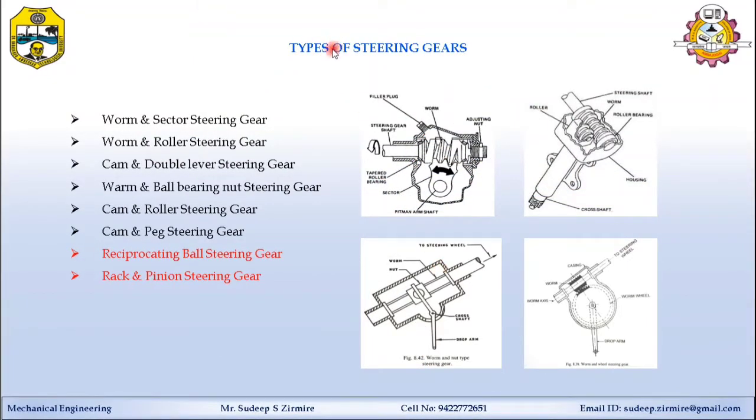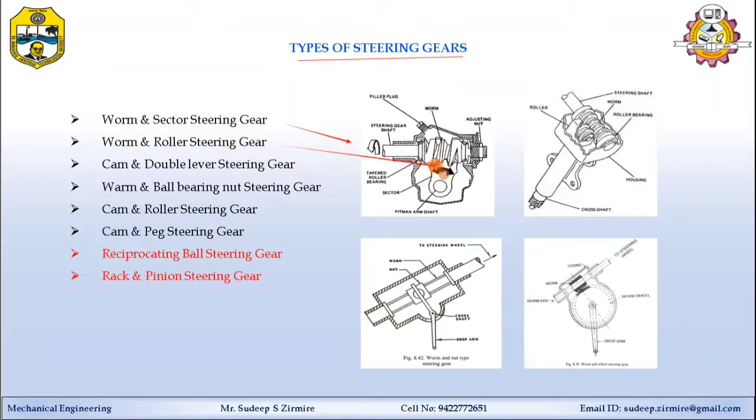In this topic we are going to learn the types of steering gears. Different types of figures you can see here. This steering gear is used in manual steering as well as in power steering, but in power steering it is assisted by hydraulic power. The first type is the worm and sector gear. You can see here this is the worm and this is the sector attached over the worm.